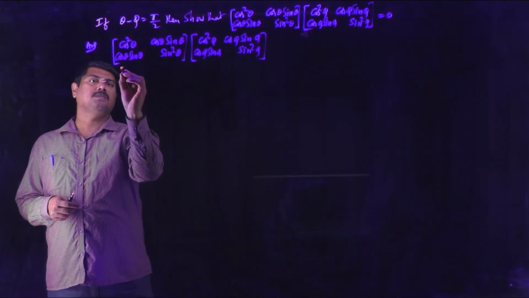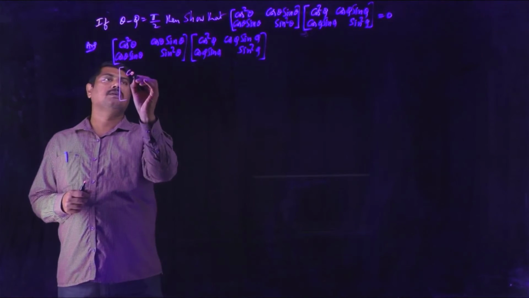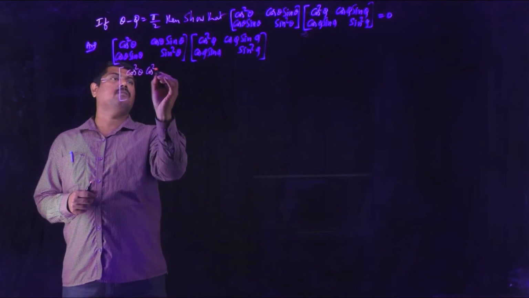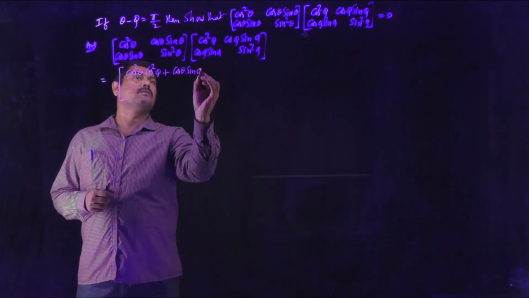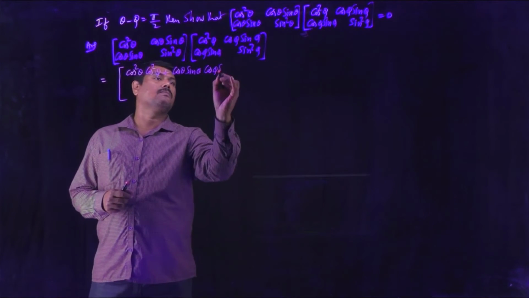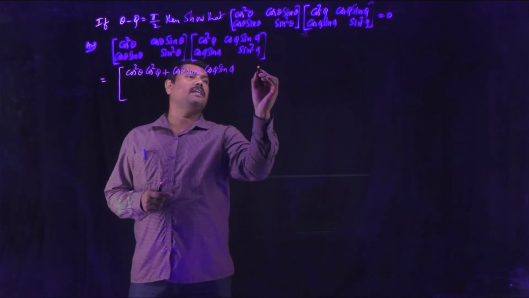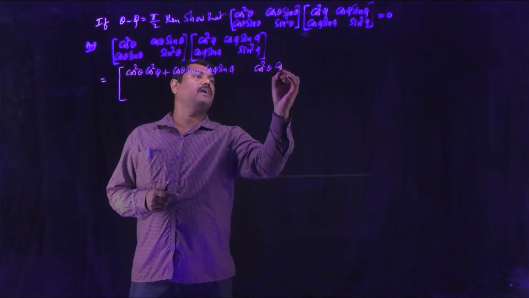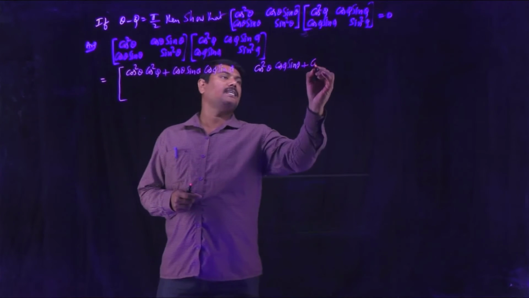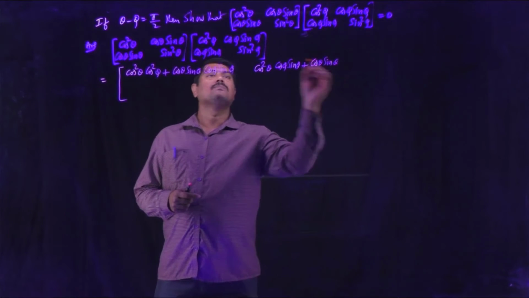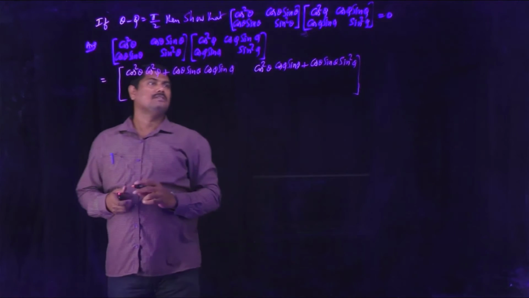So using the concept of product of matrices, multiplying rows with the columns, you will get cos square theta into cos square phi plus cos theta sin theta into cos phi sin phi. This is the first row, first element. Cos square theta into cos phi sin phi plus cos theta sin theta into sin square phi. First row multiplied with the second column.